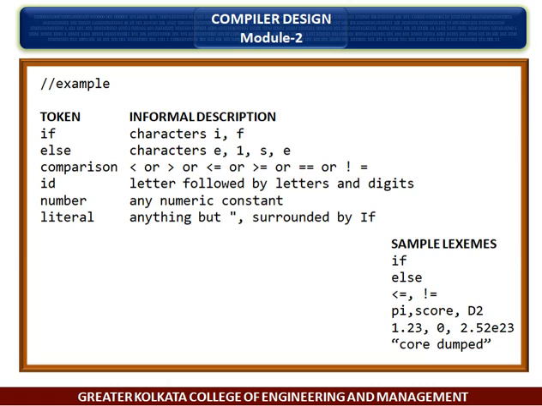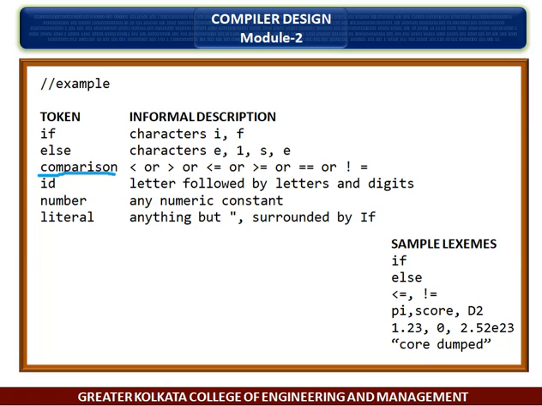One token for each keyword. The pattern for a keyword is the same as the keyword itself. Tokens for the operators, either individually or in classes such as the token comparison.